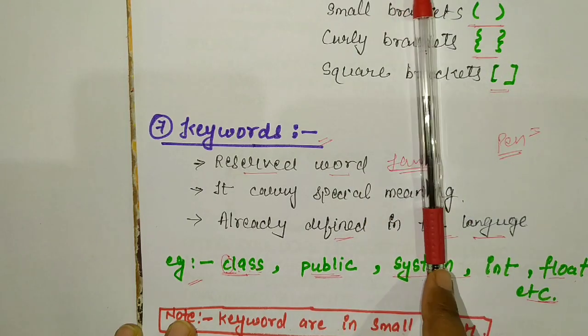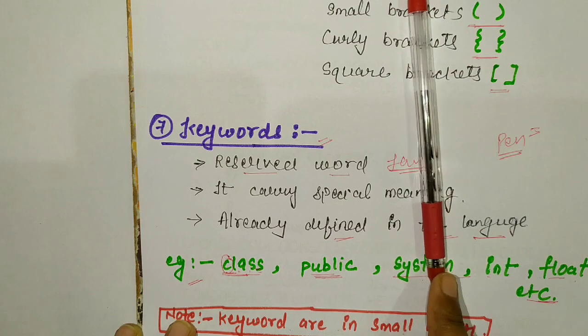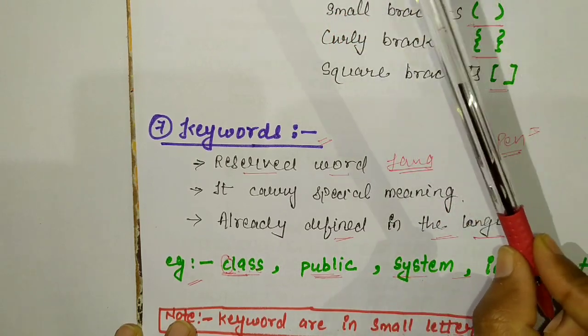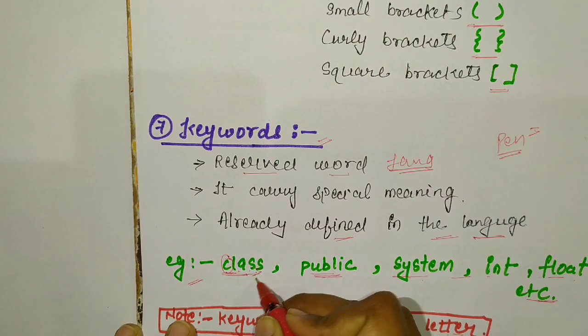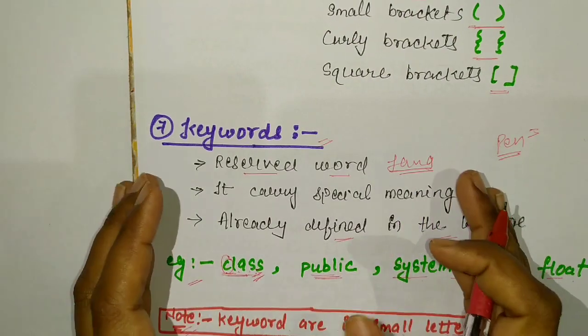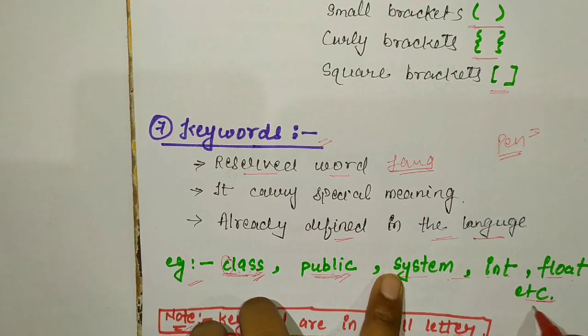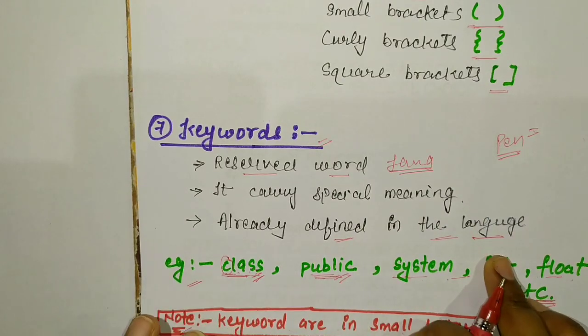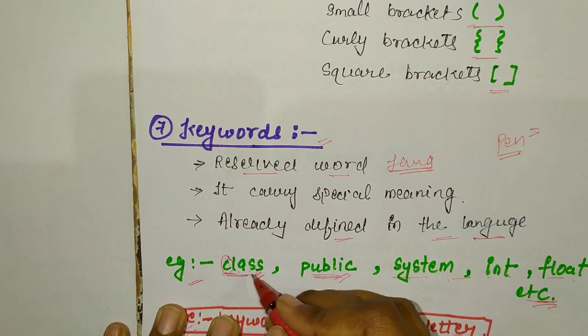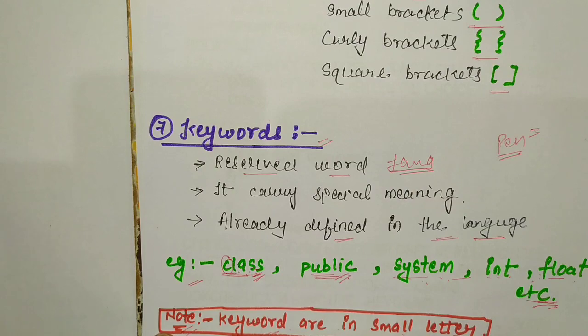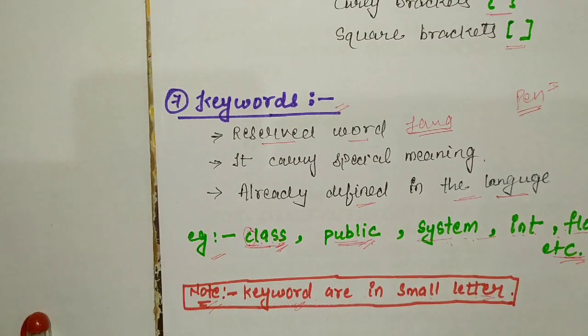We do not say this is not a pen, this is a pencil. No, this is a pen because the word pen is fixed for this one. That's why in a programming language, class is fixed, public is also fixed, and system, int, float are all fixed. We cannot change the meaning of these words or keywords.